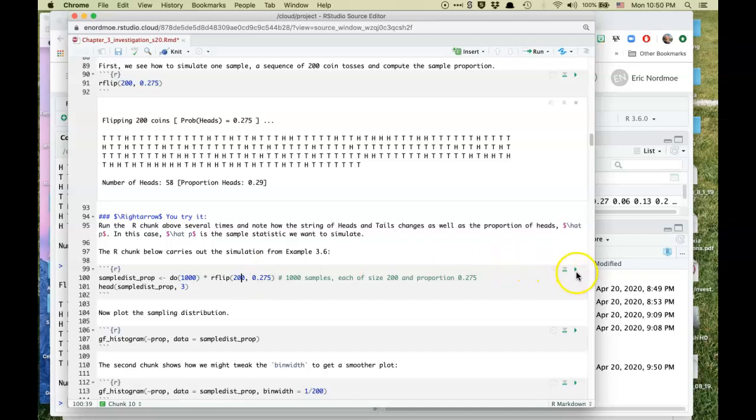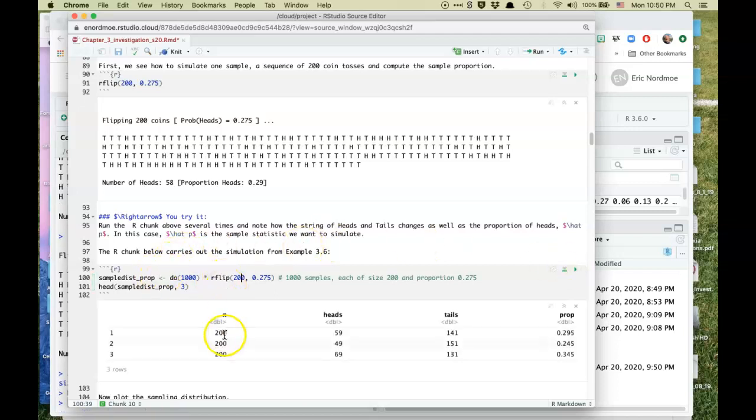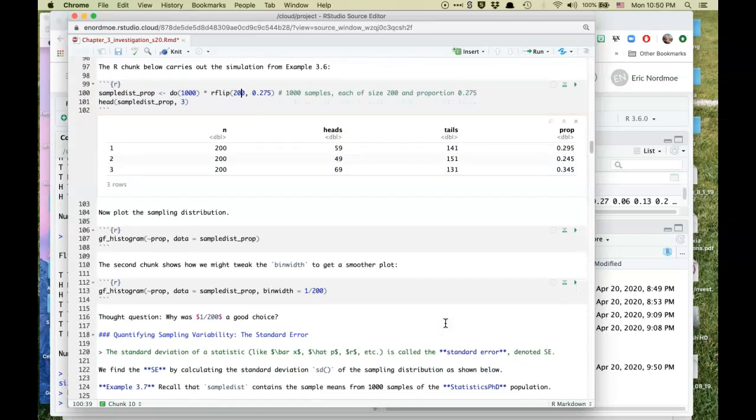So let's go ahead and run that. And the head command is going to show us what this looks like. So 1,000 rows are in sample dist prop. That's storing the sampling distribution of the p-hat values. There's n, which is going to be 200 in every case. The number of heads, the number of tails. So 59 out of 200 gives us 0.295 for our proportion, our p-hat. So you can see these vary from sample to sample. But we also get the heads or the tails, so we could deal with that directly if we wanted.